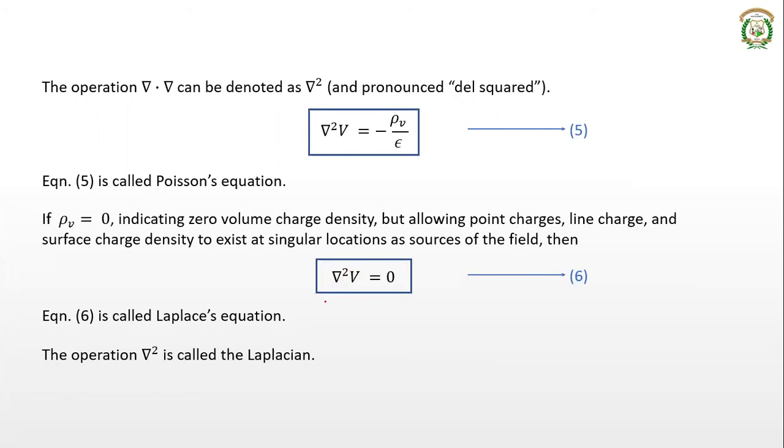Del square operation is called the Laplacian. If you perform del square on any particular quantity, it's called the Laplacian of that particular quantity. For example, del square v is called the Laplacian of v. So what will be the expansion of this del square? You know what del operation is in rectangular coordinates. Del is dou by dou x of ax plus dou by dou y of ay plus dou by dou z of az. This is the del operation in rectangular coordinates, that is partial derivatives in x, y, and z coordinate system.